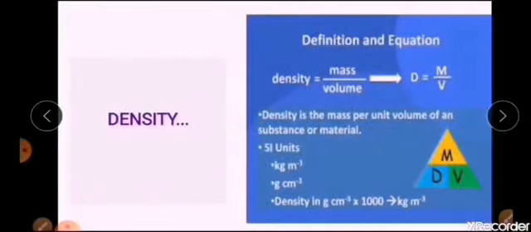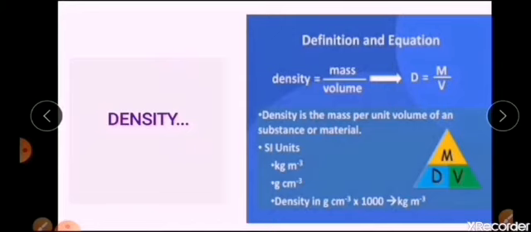Now density: you have already learned about mass, volume, area. With respect to that, you are going to define what is density. Density is the mass per unit volume of a substance or a material. That is, in 1 unit volume, how much mass is contained, you can call it density.